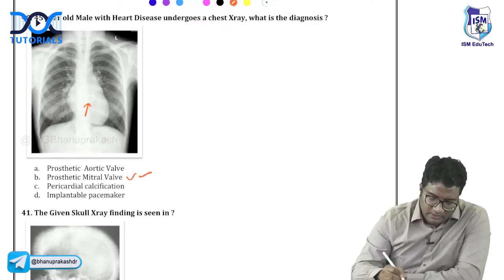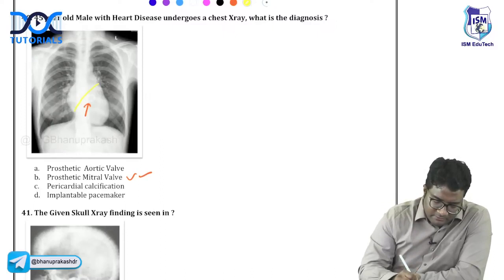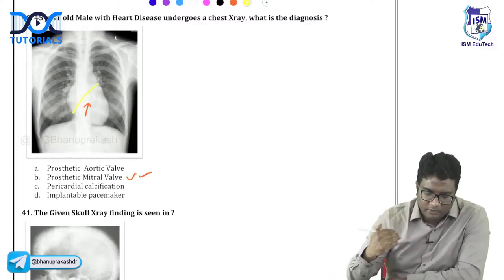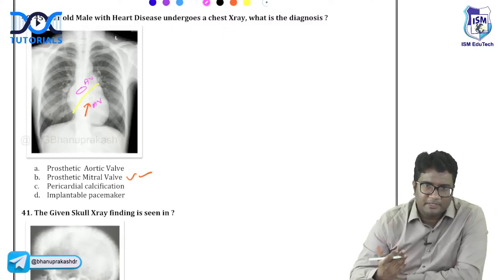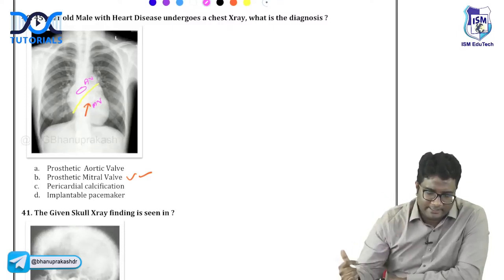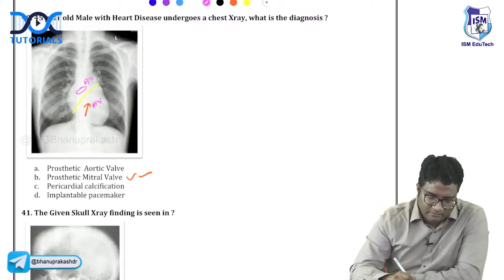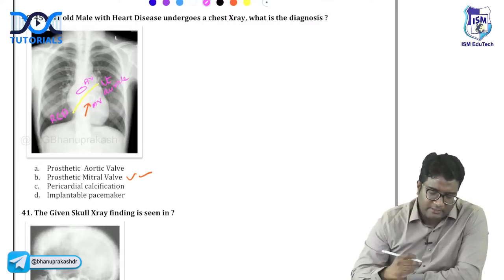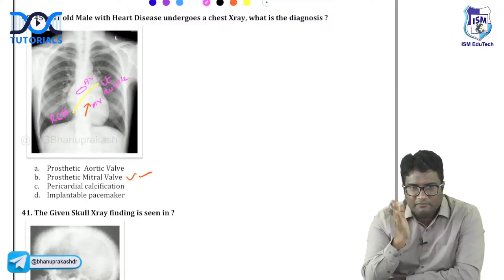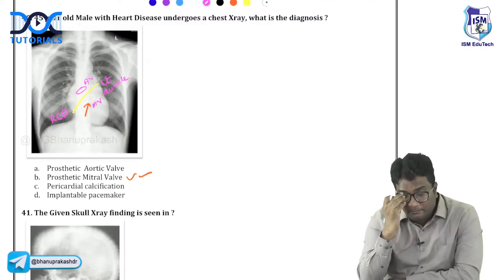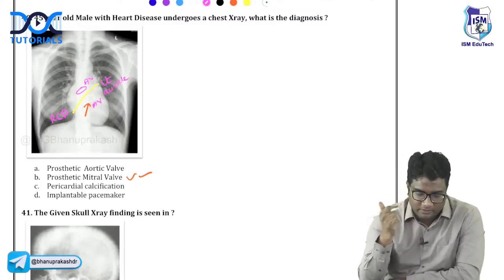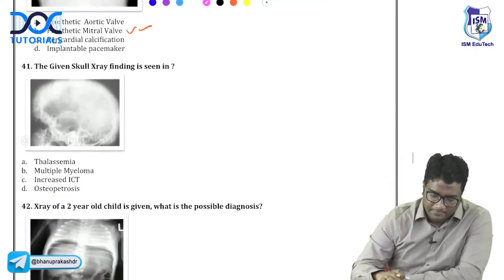This is mitral valve. So draw an imaginary line from the left hilum to the right cardiophrenic angle. If it is below it, it is mitral valve. If it is above it, that would be aortic valve. So this is how mitral valve and aortic valve can be differentiated. A mitral valve will be below this imaginary line from the left auricle to the right cardiophrenic angle, right? So if you draw an imaginary line between the left auricle or the left hilar area till the right cardiophrenic angle, if it is below it, it is your mitral valve. If it is above this imaginary line, this is aortic valve. So this answer should be mitral valve.